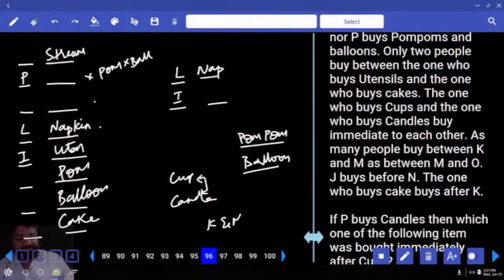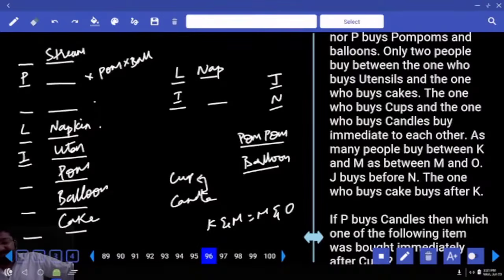Next, as many people between K and M as between M and O. K and M equals M and O. Done. J buys just before N. The one who buys cakes buys after K. So the one who buys cake buys after K, that means K will be here, here, here, or here. Any possibilities? Multiple possibilities.